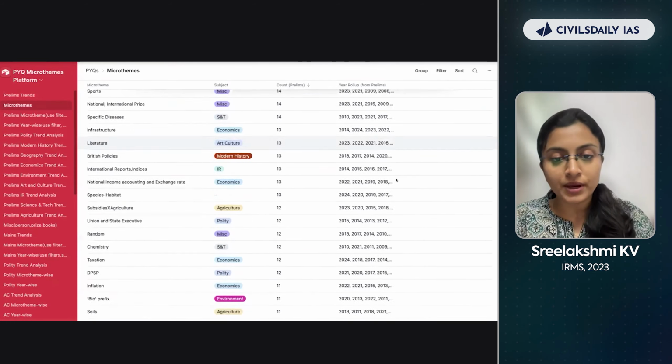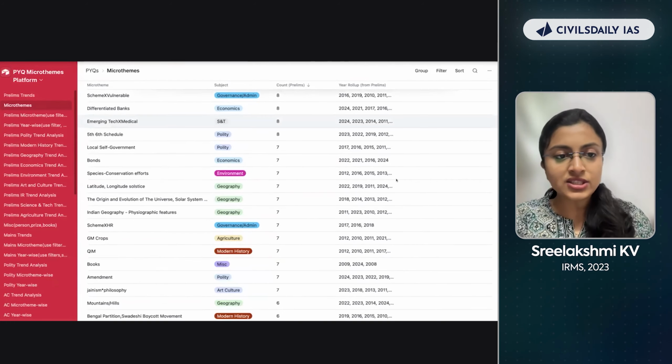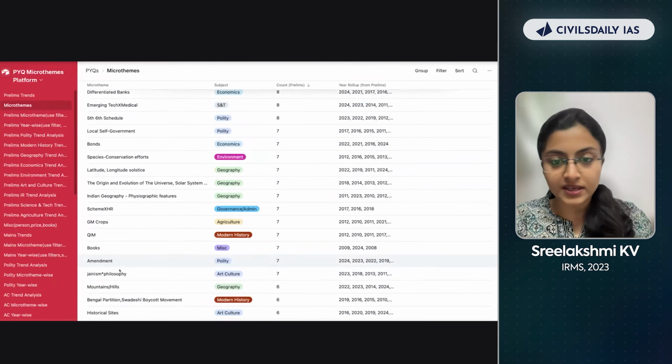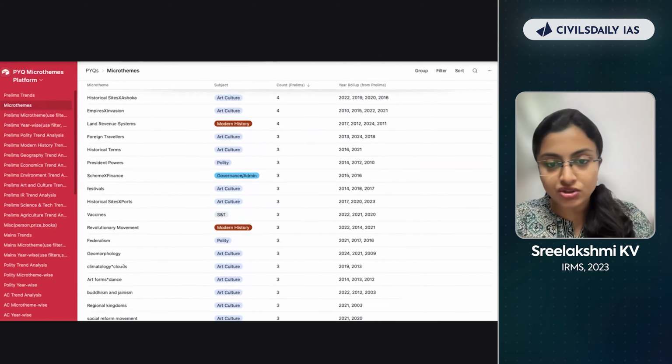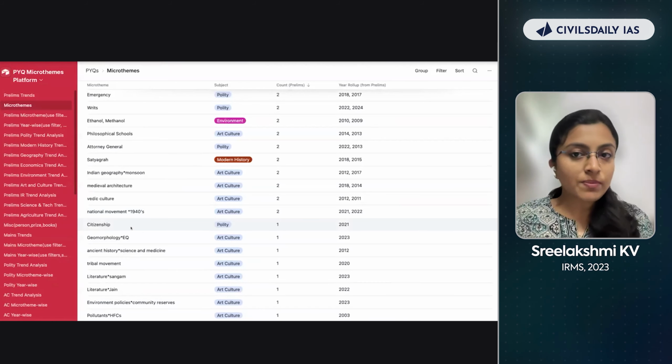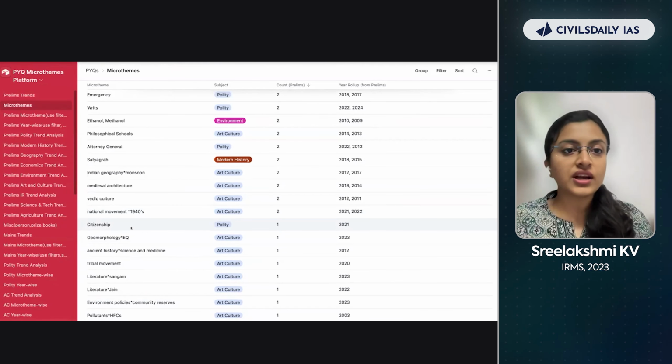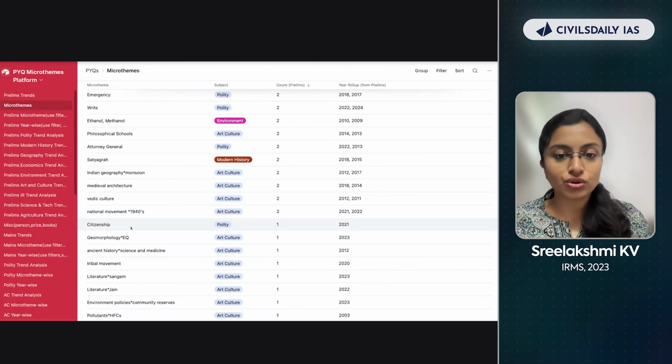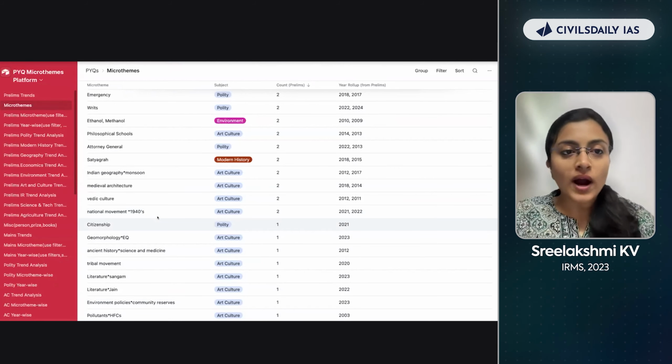Now, if you go below, you can see just 7 questions from these kinds of topics, right? 6 questions from these topics. Now, just 1 question came from citizenship. Citizenship is a chapter in Laxmikanth. How much time are you going to allot for this? Because only 1 question has come, that too in 2021. Easy enough to answer that question. If you just go through the PYQ, you'll understand. So you don't have to actually spend like 1 hour, 2 hours reading the citizenship chapter.